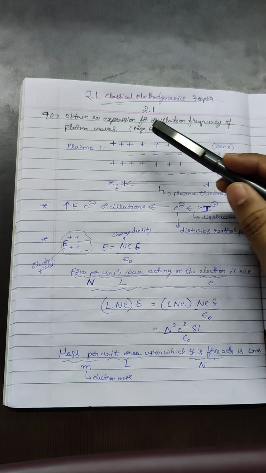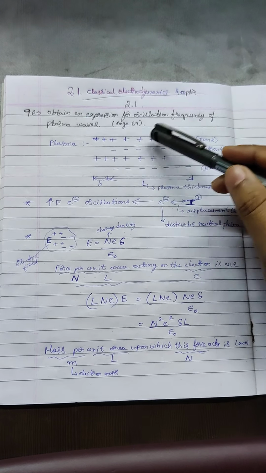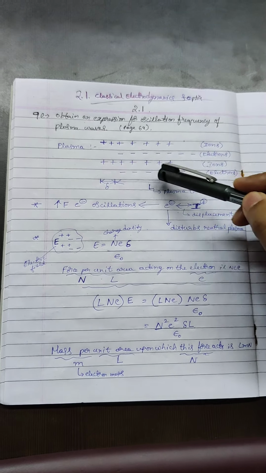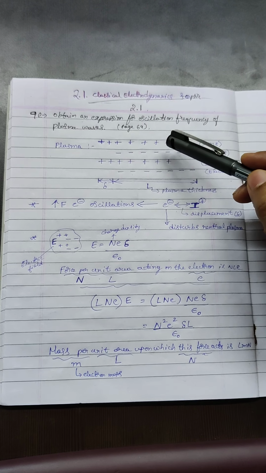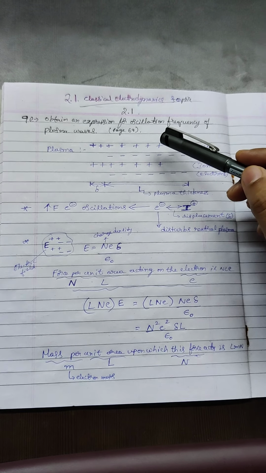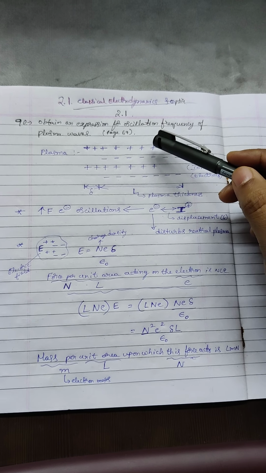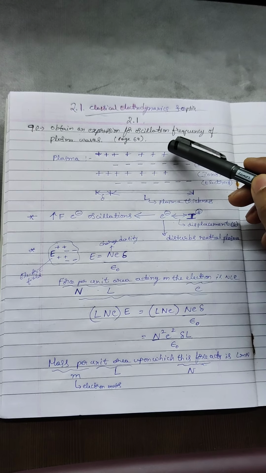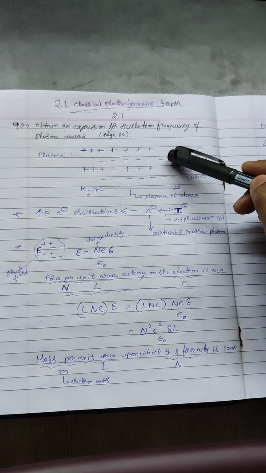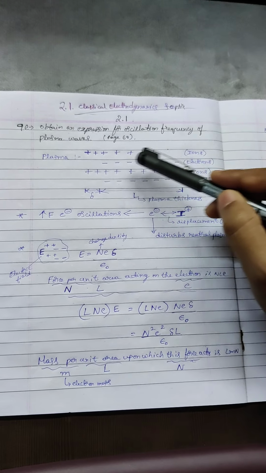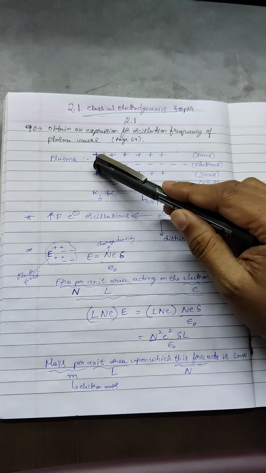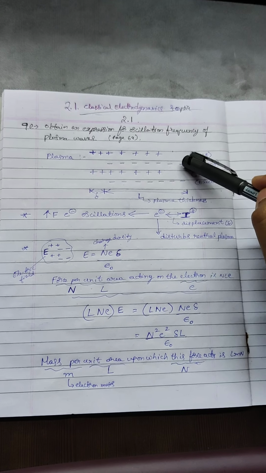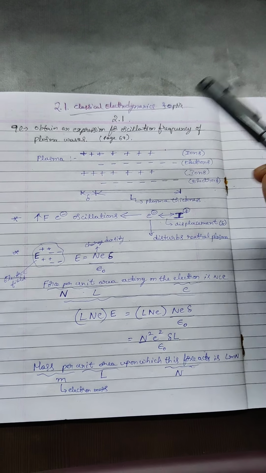gaseous state. So if we write down the positive ions and negative electrons like this, usually the number will be equal. So that's the law. The number of electrons is equal to the number of ions in the plasma state. So if we write down a certain number of ions and the same number of electrons, but with a little displacement, consider x is the displacement. We will write the electrons like this, with x displacement.